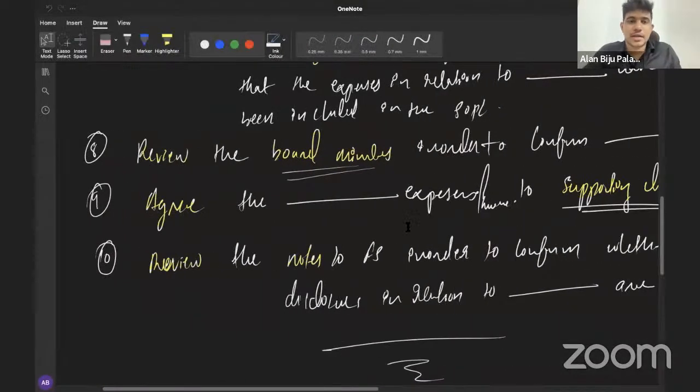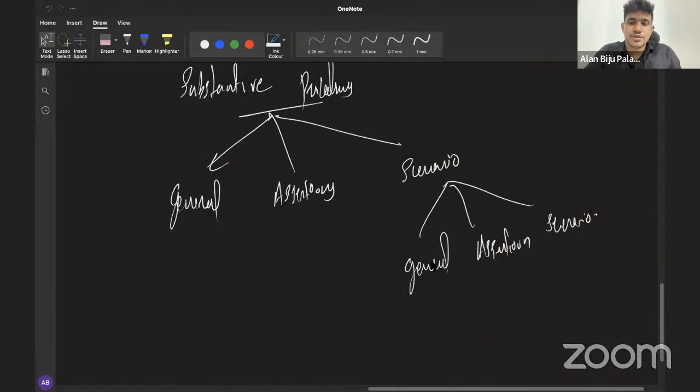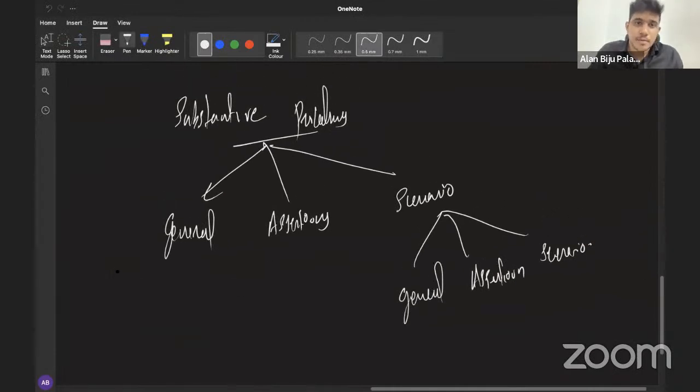So if you look at the questions that we have already done, we have gone through general substantives as we discussed just now. We have gone through assertion specific substantives. Under the scenario also there will be general substantive, and under the scenario there will be assertion specific substantive.